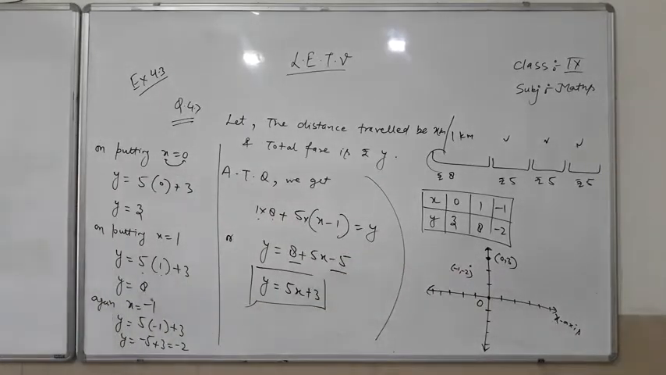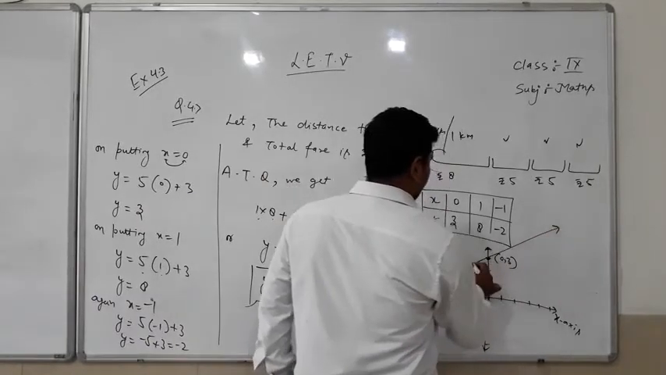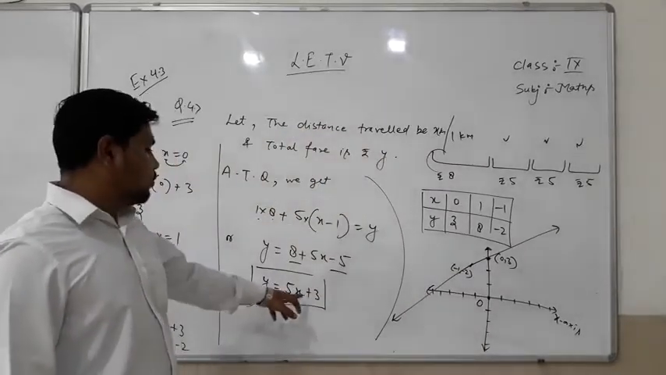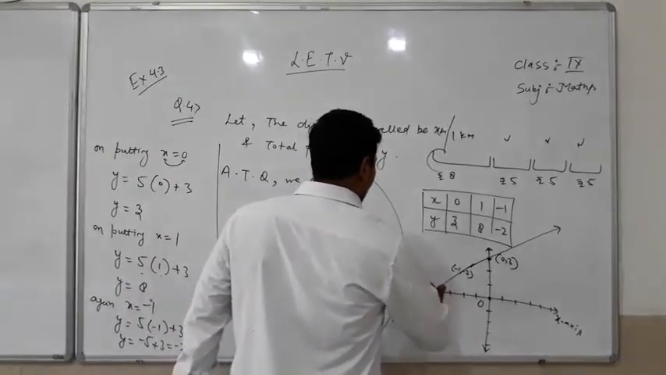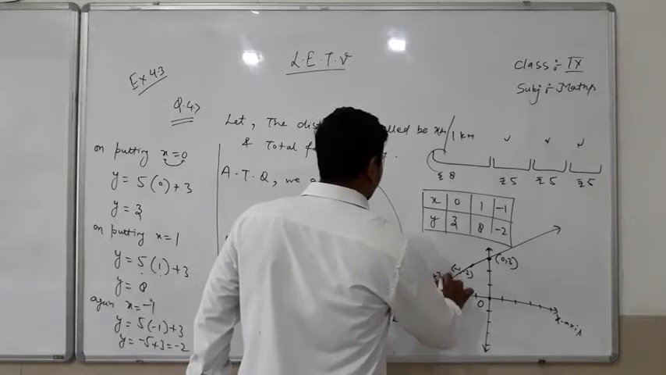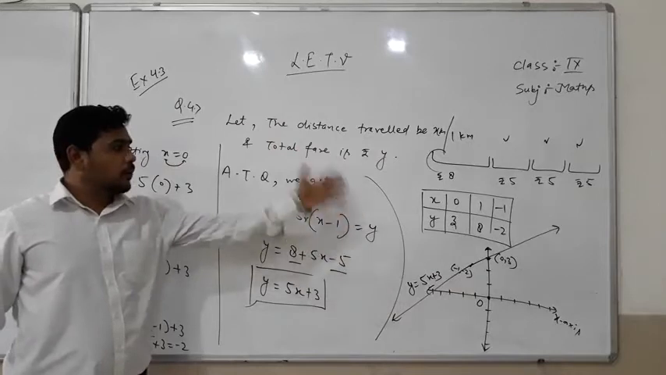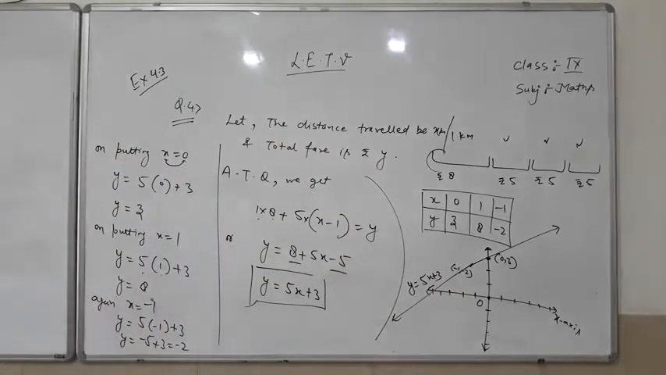So students, you can see these two points, and we will join them like this. That is the graph of y is equal to 5x plus 3. So you can write it as y is equal to 5x plus 3. That is the graphical representation of the situation. Okay students, I hope you understood that question very well. Now I am taking another question also.